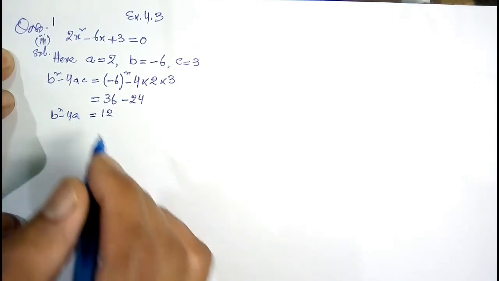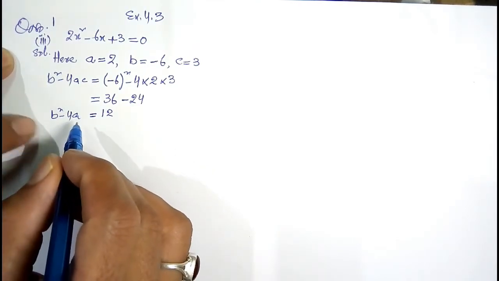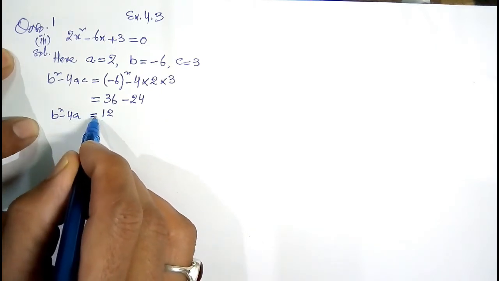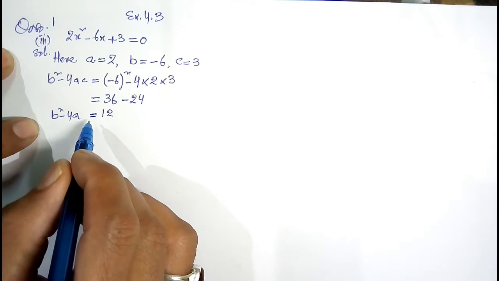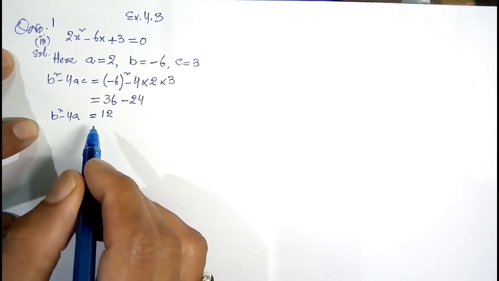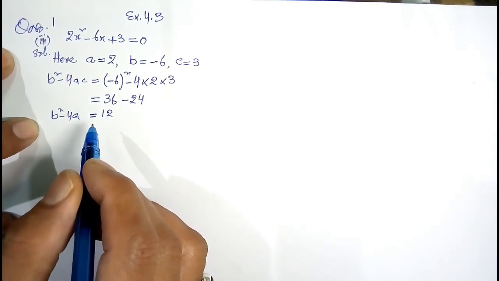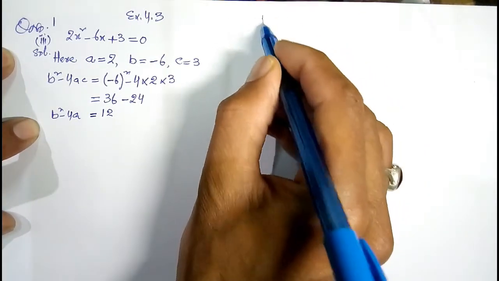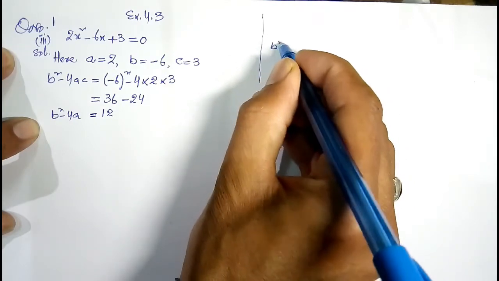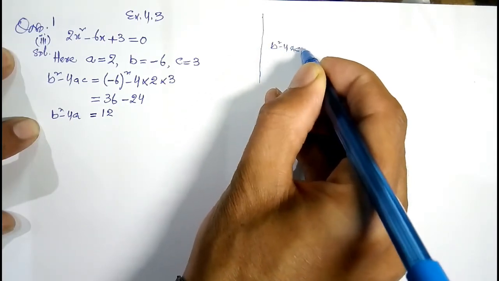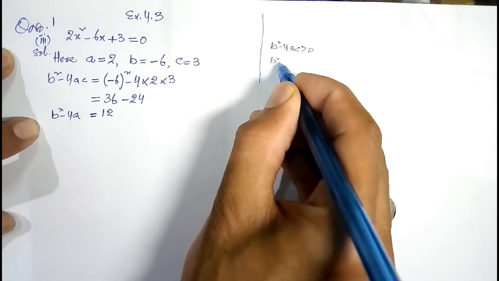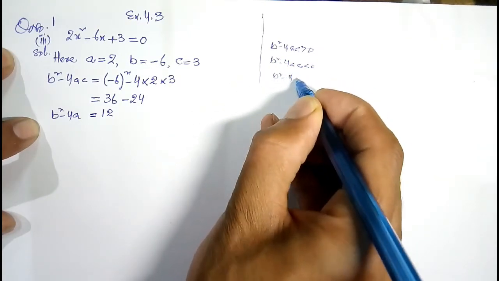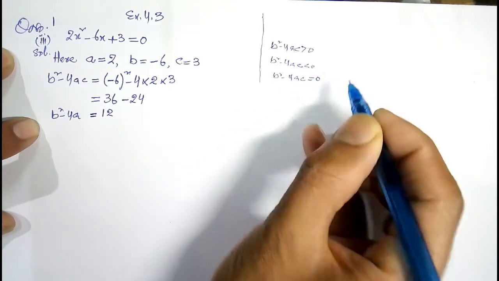We know that when the discriminant of a quadratic equation is greater than 0, then the quadratic equation has two real roots. The nature of roots is actually three things: b square minus 4ac greater than 0, less than 0, or equal to 0.